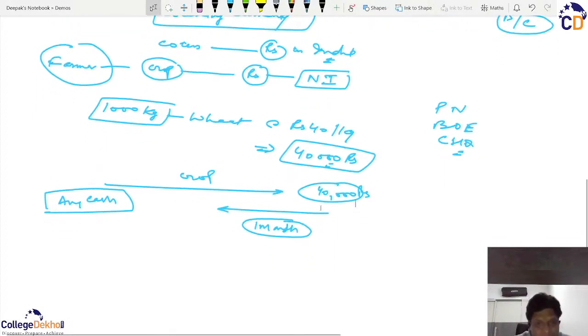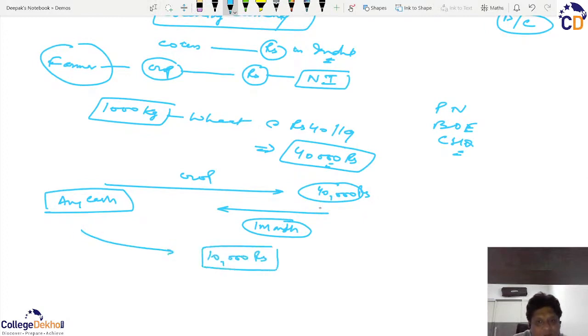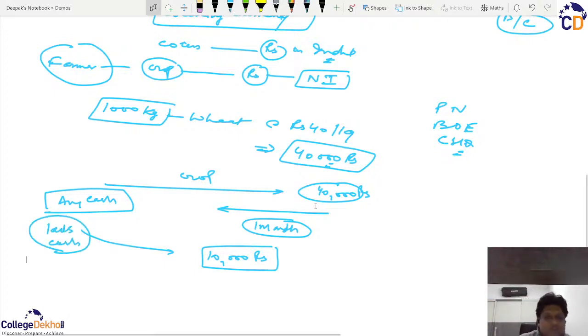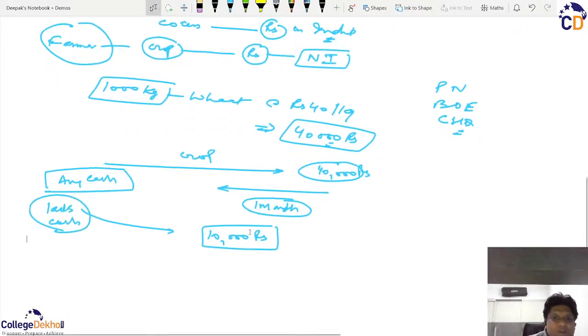Now, what is happening is that he wants to buy something for, say, 10,000 rupees. What is the problem with him? He has the capacity to pay 10,000 rupees because he has this 40,000 coming to him, but at the moment he lacks cash because it will be coming in the future. So this should not debar him from purchasing what he wants.